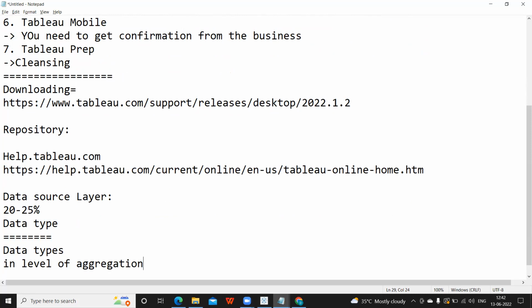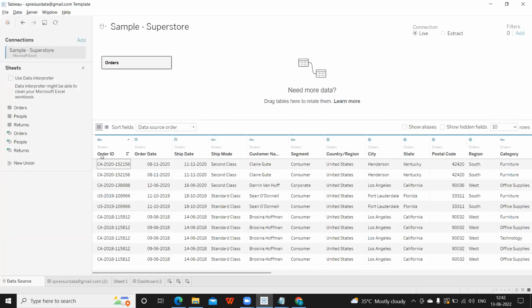So one is aggregated, the other one is not aggregated, it will not match. Again, if you're trying to write a calculation and they are in different data types, then again you might face issues. So make sure they are in sync so that your calculations become active and they work according to your expectation. So all of that we can do from here.